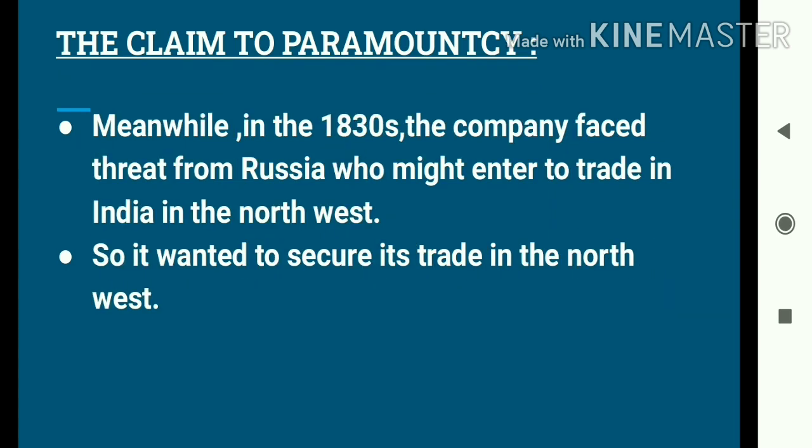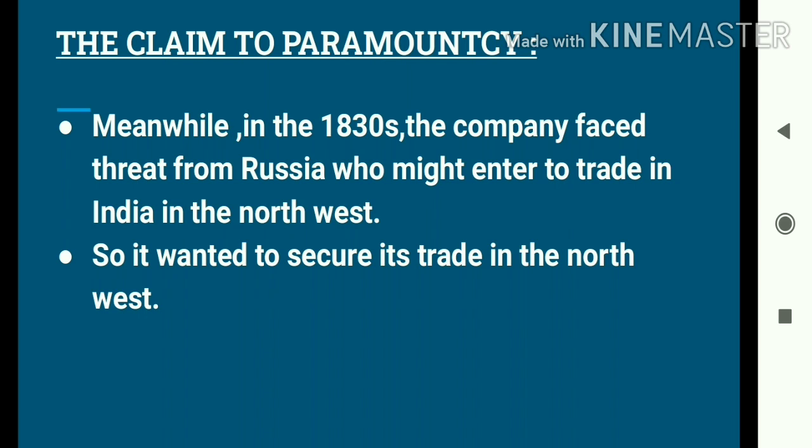Students, meanwhile in the 1830s, the company started facing threats from its various rival countries. Russia was one of the rival countries of the East India Company. The company was worried that Russia might come into India and start trading in India, because the company never wanted to face any kind of competition. They wanted to have the sole power of trading in India.